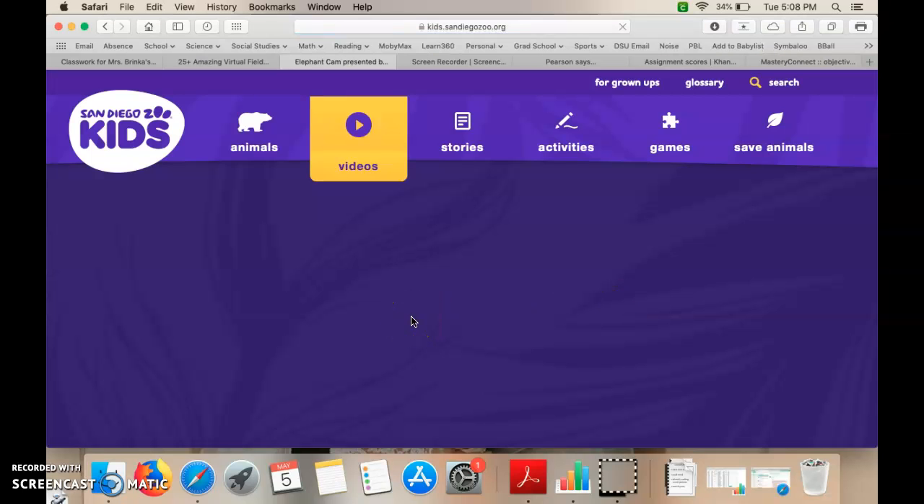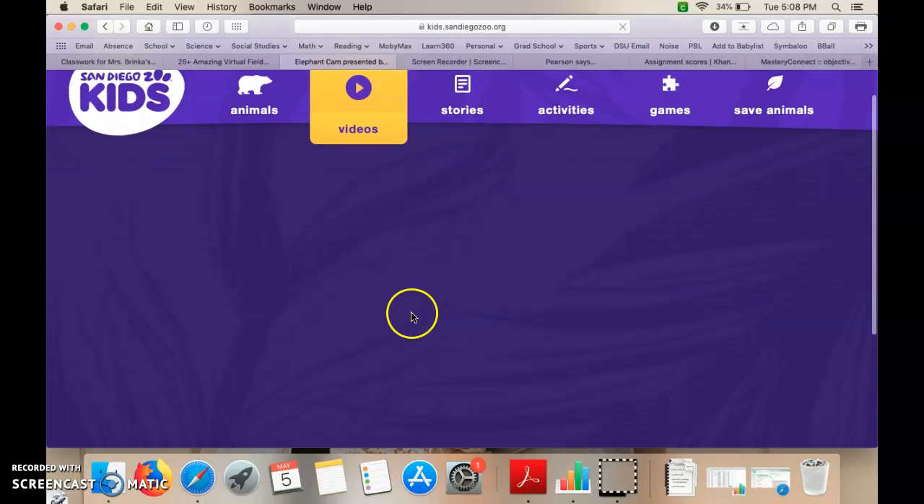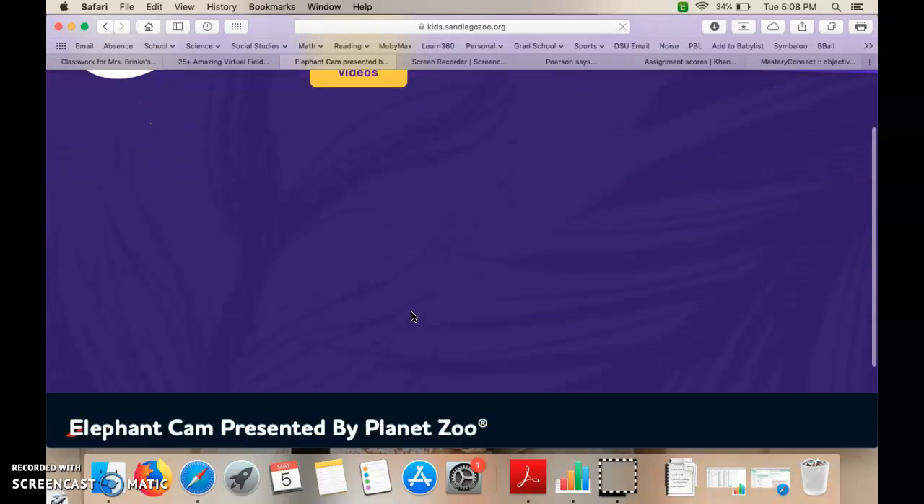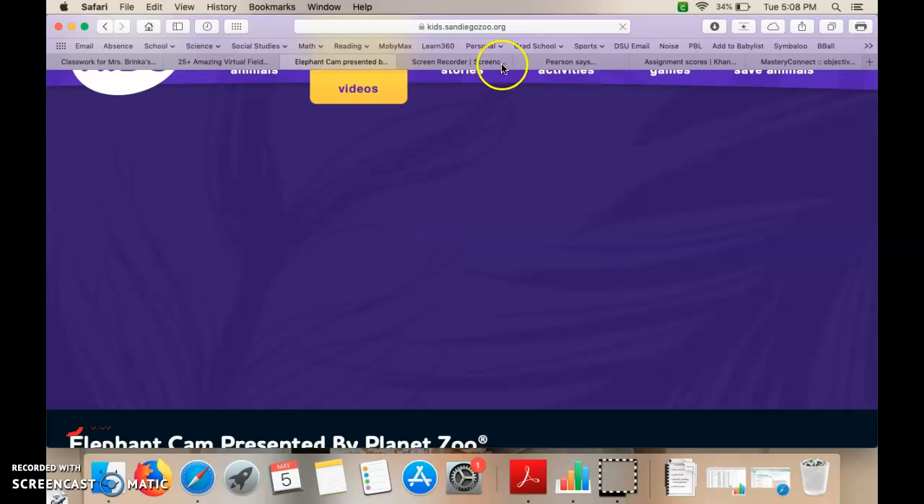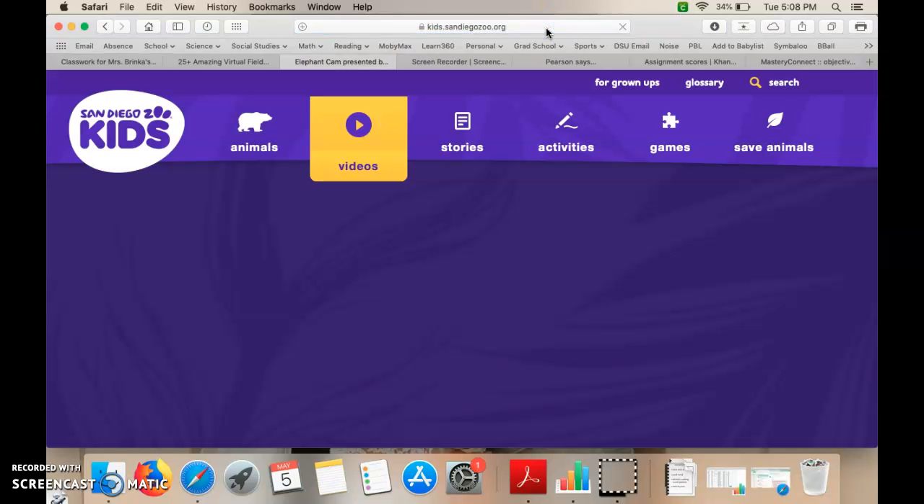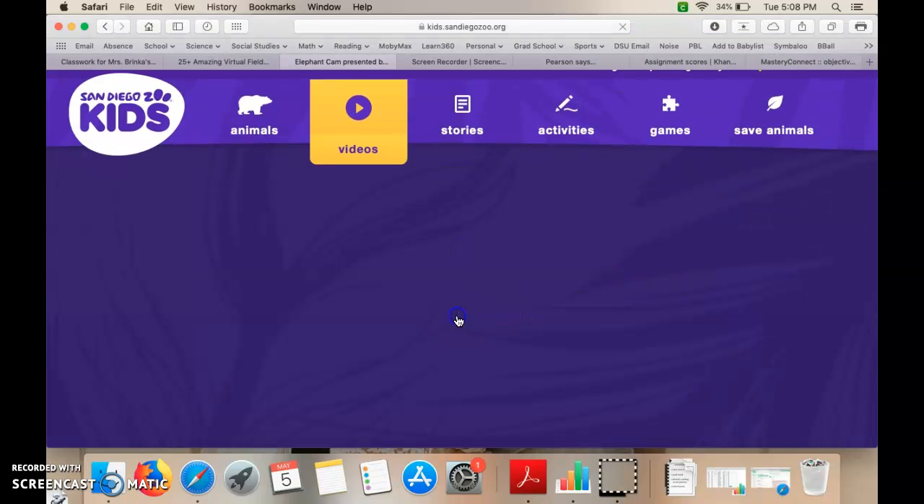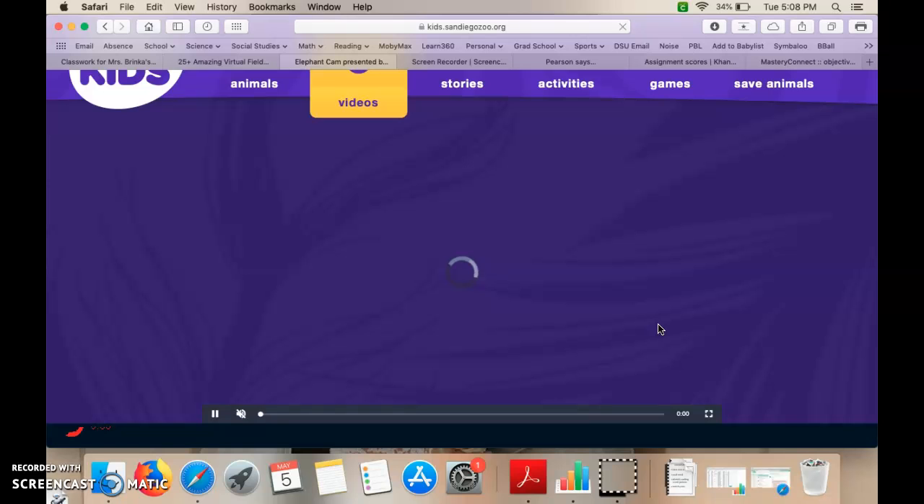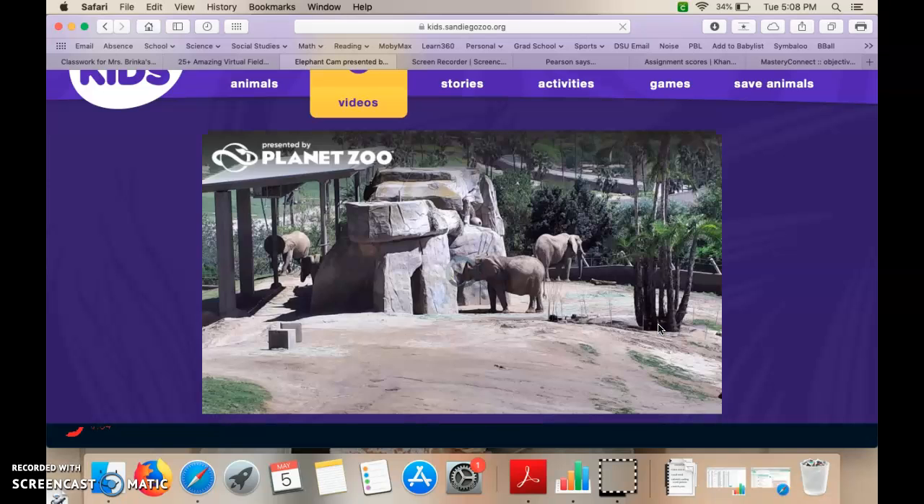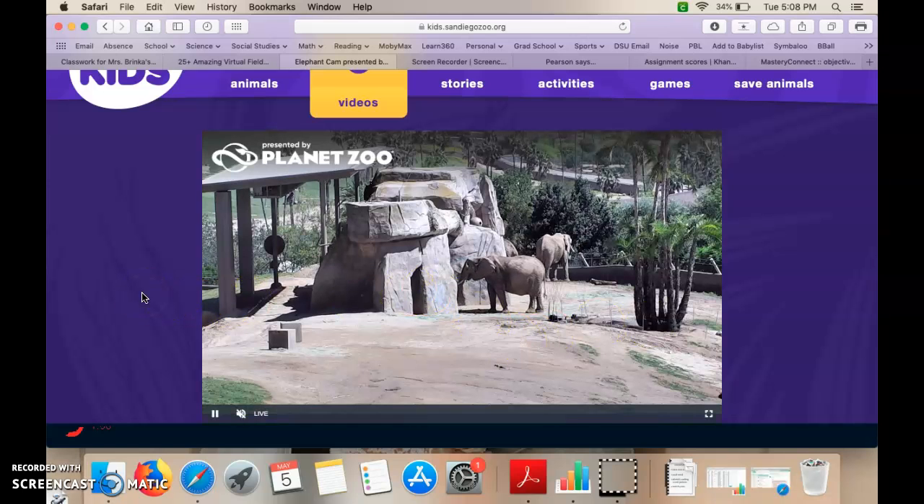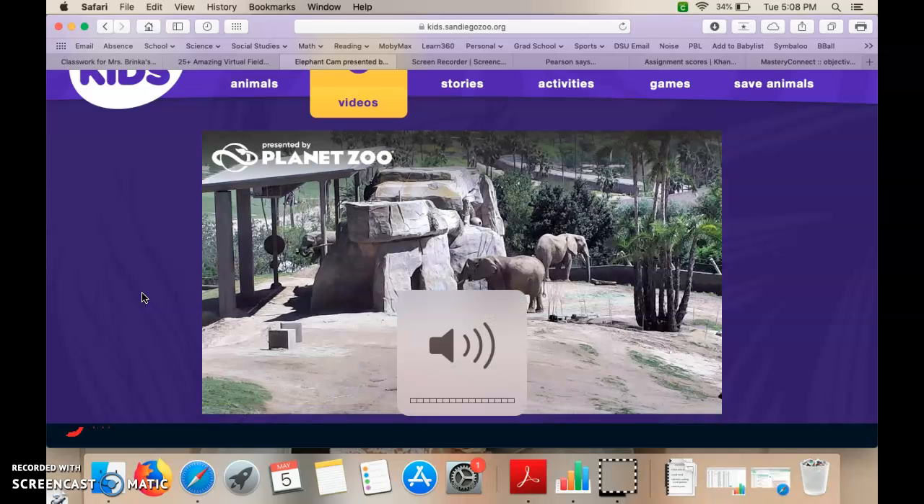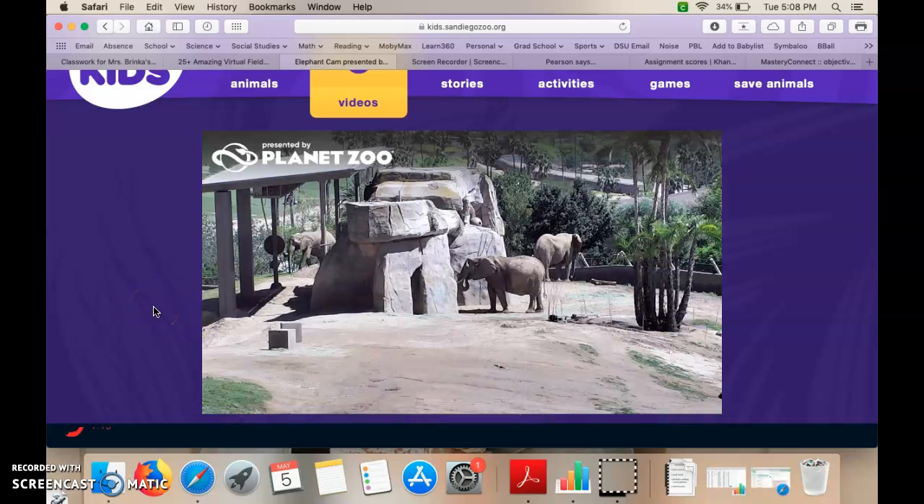It will bring up a little video of the elephant cam. And once it gets up, you can then watch the elephants at the zoo.